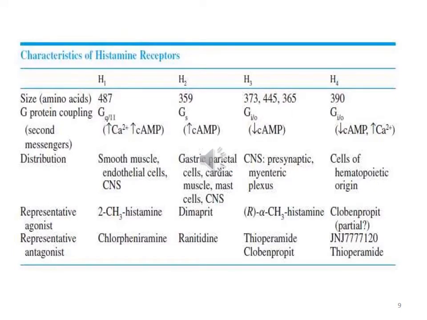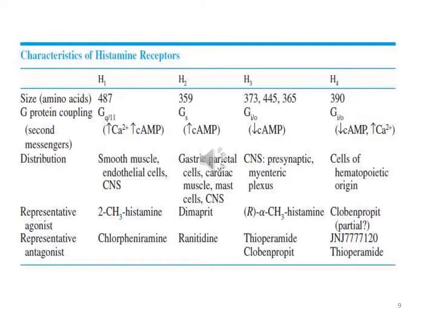This table shows characteristics of histamine receptors. These are the four subtypes of histamine receptors: H1, H2, H3, H4. All are G protein coupled receptors. H1 activates phospholipase C, therefore increasing calcium entry.